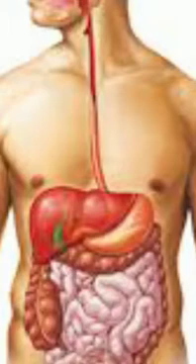Digestion is a process of converting complex food materials into simple absorbable forms. Digestion includes 5 processes. They are ingestion, digestion, absorption, assimilation and egestion.